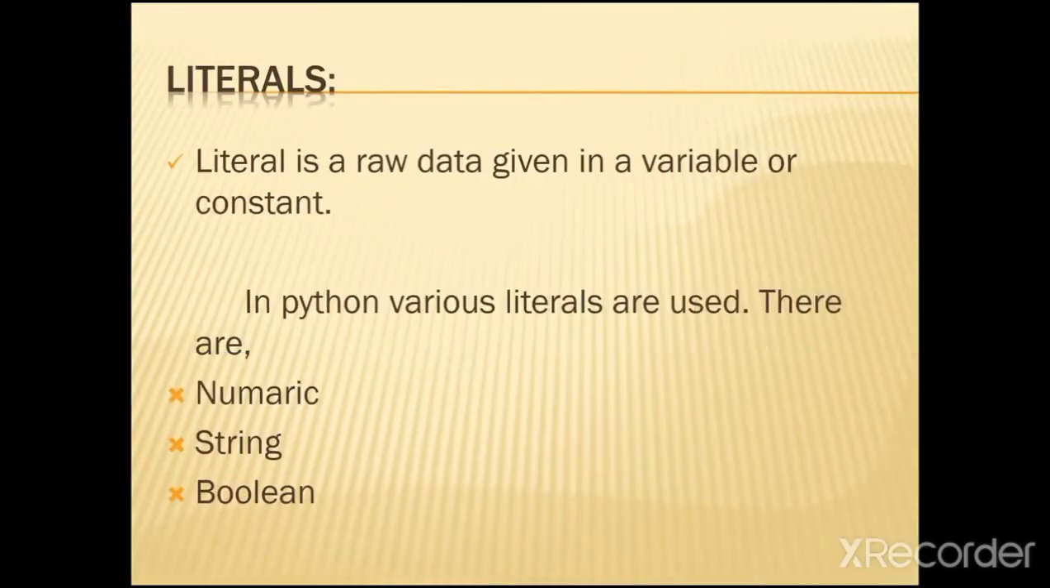The next one is literals. Literal is raw data given in a variable or constant. Okay, in Python, various literals are used. There are numeric, string, and boolean. These three literals can be used inside the Python program.